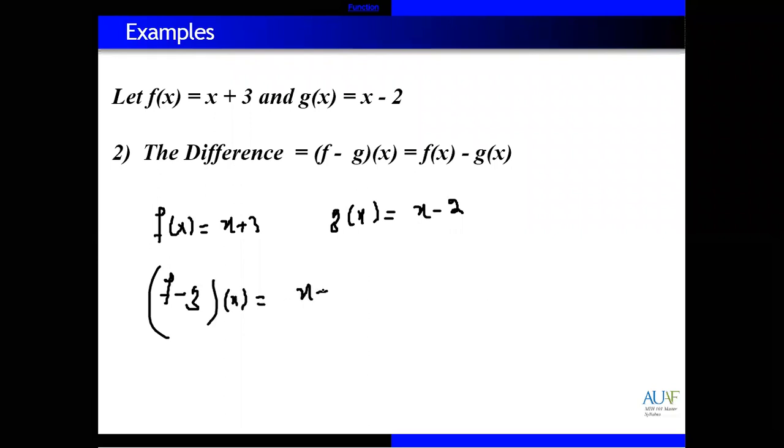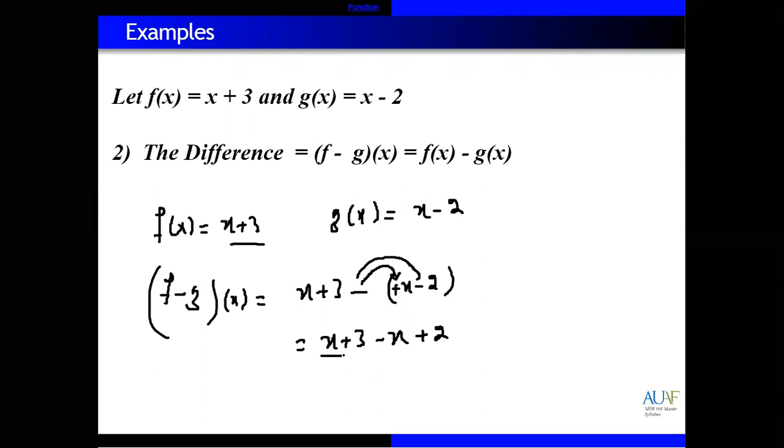First of all, write down the f of x function, x plus 3, minus, then write down the second function, x minus 2. So multiply the minus with all of these. First write down x plus 3 minus, multiplied with this one, the sign of x is plus. So minus with plus actually equals minus x. Minus with minus actually equals plus.